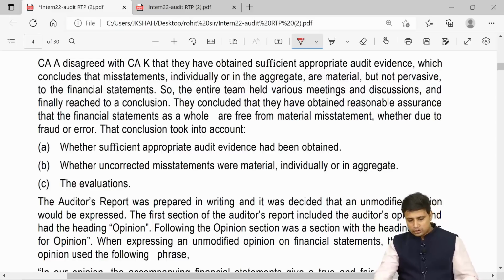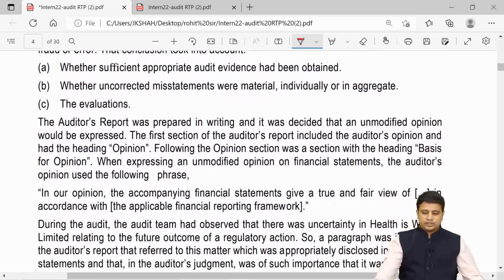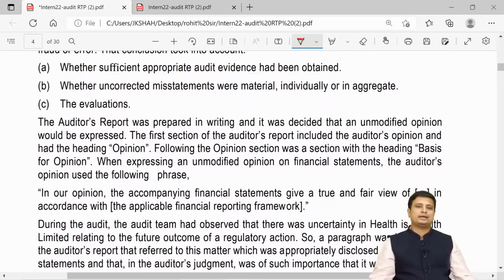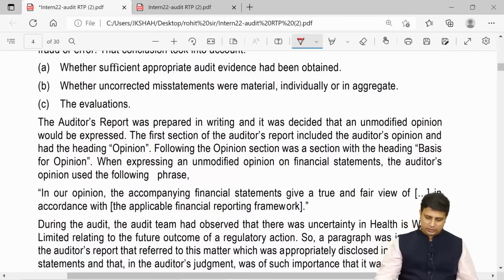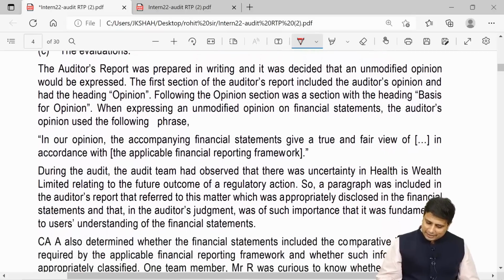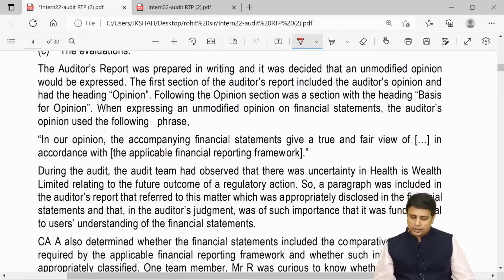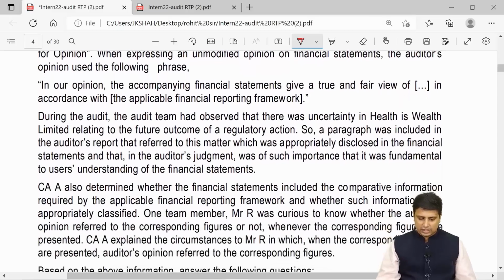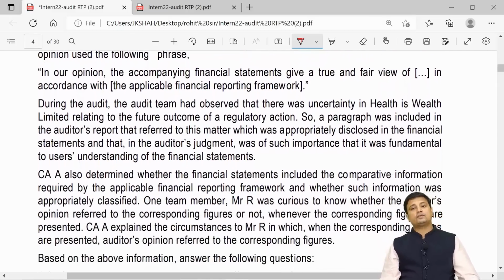That conclusion took into account whether sufficient appropriate audit evidence has been obtained, and whether uncorrected misstatements were material individually or in aggregate, in the evaluation. The audit report was prepared in writing and it was decided that an unmodified opinion would be expressed. The first section of the auditor's report included the auditor's opinion under the heading Opinion. Following the opinion section was the Basis for Opinion. When expressing an unmodified opinion on the financial statement, the opinion used the following phrase: in our opinion, the accompanying financial statement gives a true and fair view in accordance with the AFRF.